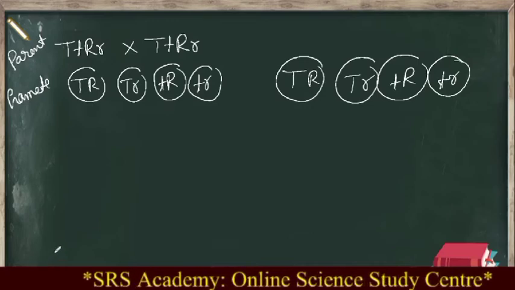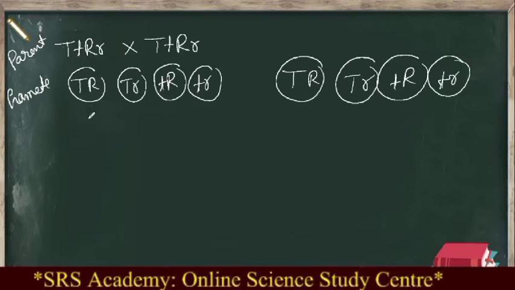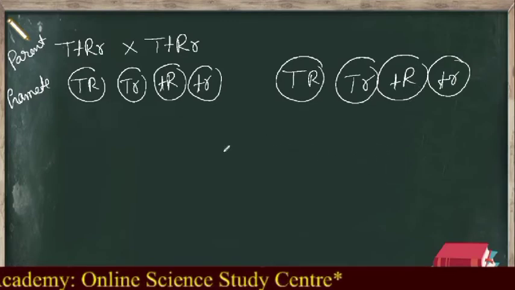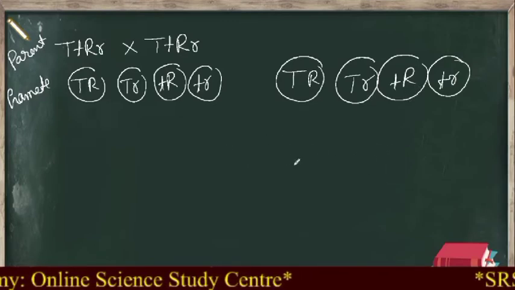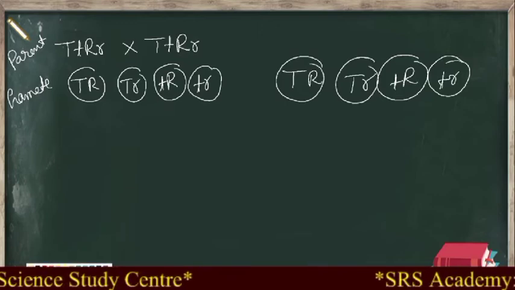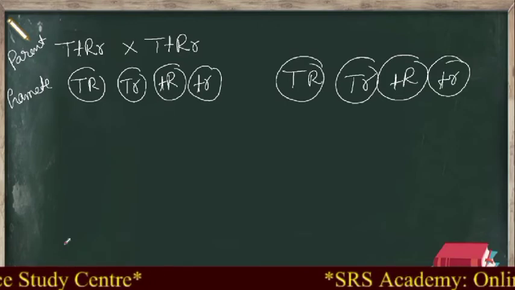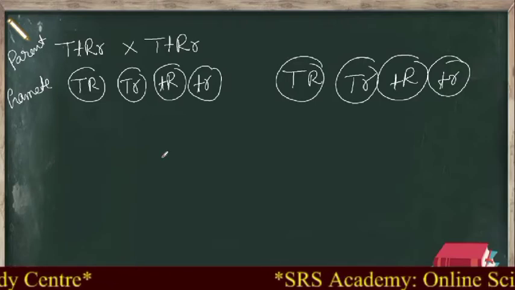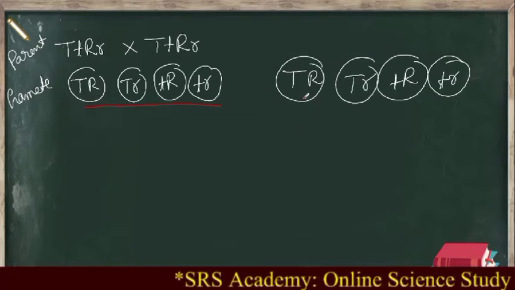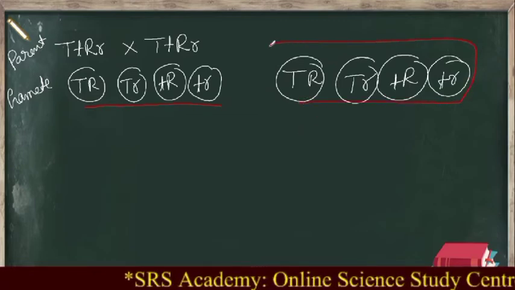Now, to write the combinations, we will not get that much space here, so for that we will use a checkerboard. Do you remember what another name for the checkerboard is? It is also called a Punnett square. So we will write one plant's gametes in the horizontal way and the other plant's gametes in the vertical way.